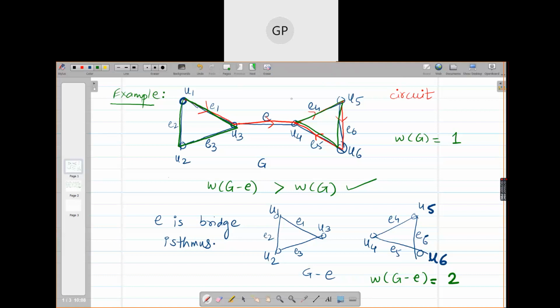Okay, now I'm giving you an example. Find all the bridges in the following graphs.